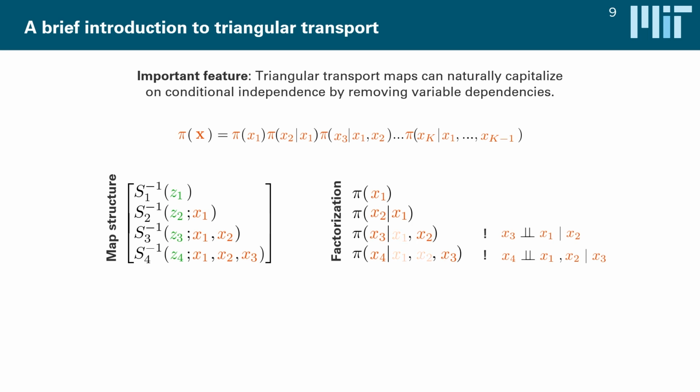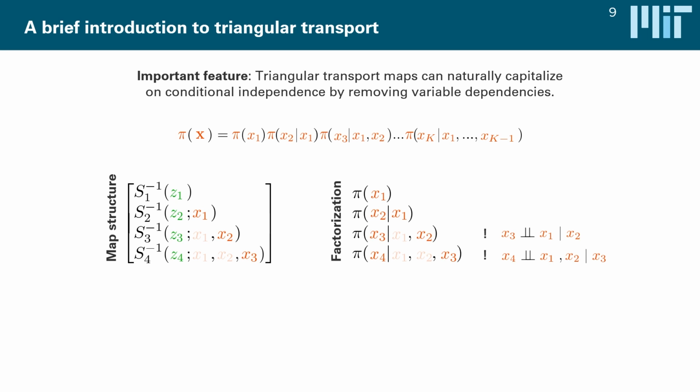And maps make it very easy to realize this effect by just dropping the corresponding variable dependencies from those map component functions. And this is very attractive for two reasons. The first reason is that this removal of variable dependencies builds conditional independence information directly into the update itself. And any kind of statistical information we can enforce by construction is information that we do not have to learn from samples, which makes our entire method a bit more robust and more reliable.